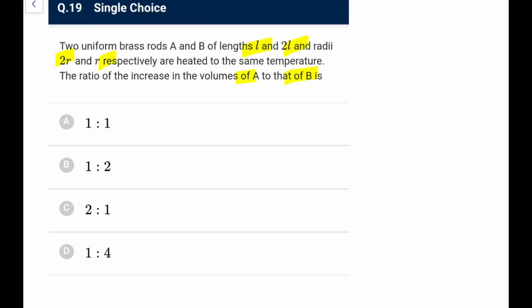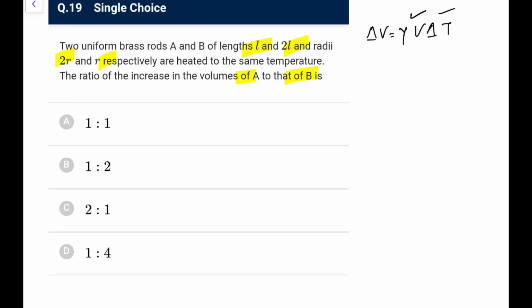The ratio of the increase in volumes will be, so the volume of the rod is πr²L. So ΔV/V would be equal to 2ΔR/R + ΔL/L. Okay, so the ratio of the increase in volume will be, so what we can make out, they are heated to the same temperature, because we will assume them to be uniform, so these things will remain the same. So these factors will remain the same, so directly we can compare from the volume, no need to do this side. You can directly write ΔV = γVΔT.